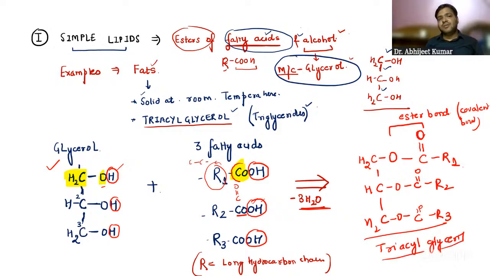Triacyl glycerol. From glycerol we are forming it, right? The three carbons are there, right? And this triacyl glycerol is something which is called the neutral fat. It is called the neutral fat, guys. The neutral oil.